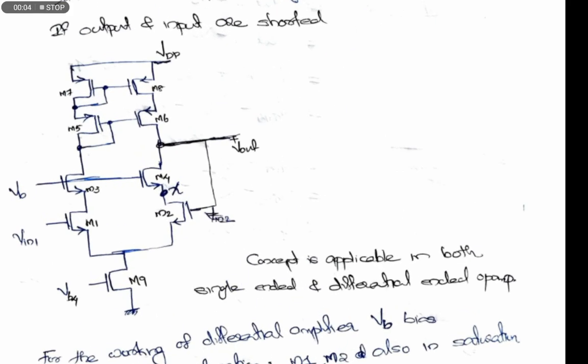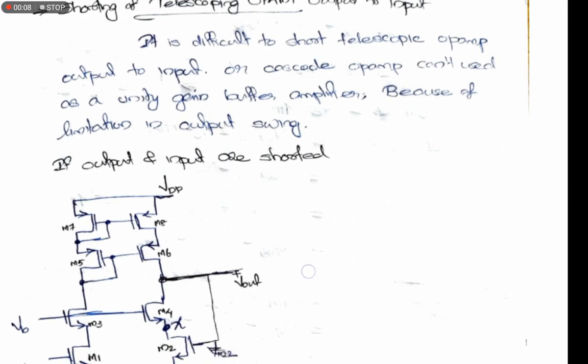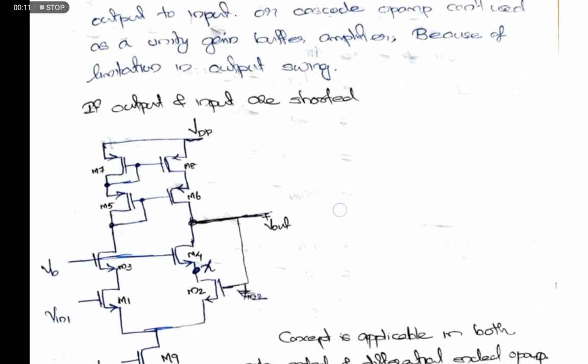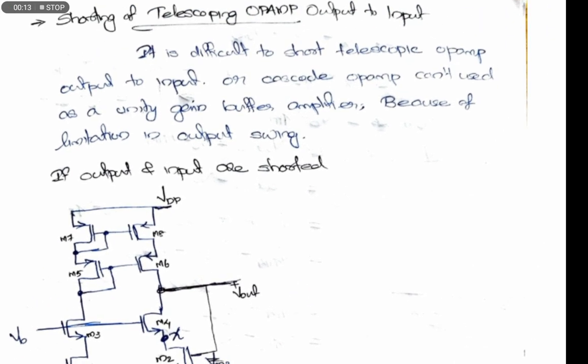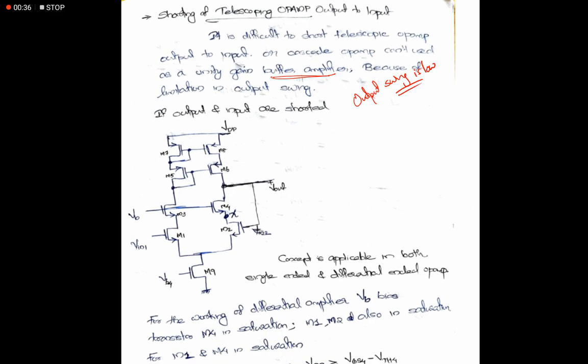In the last section, we discussed the telescopic cascode op-amp, and we found that there is a drawback in the telescopic cascode single-ended operation. It cannot act as a buffer amplifier, where the output and input of the telescopic cascode op-amp are shorted together. It can be shorted, no issue, but the output swing is low. So here we will derive that, and next we will discuss the folded cascode, and we will finish this session.